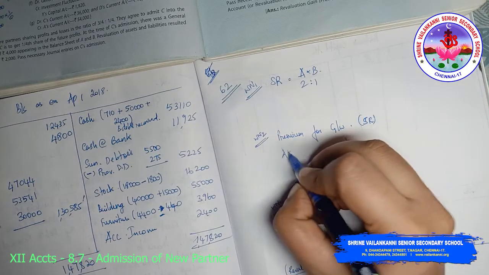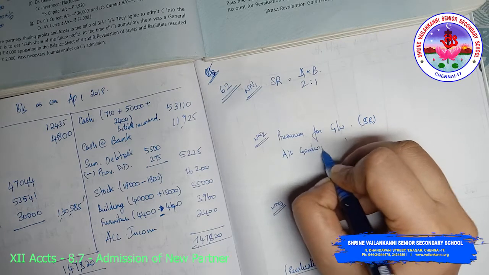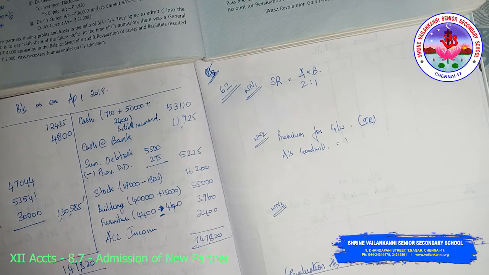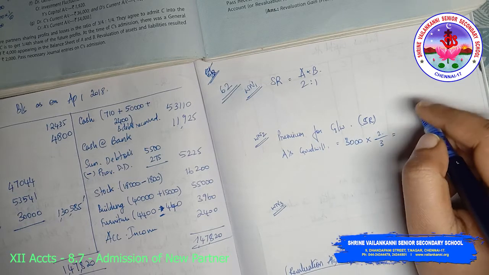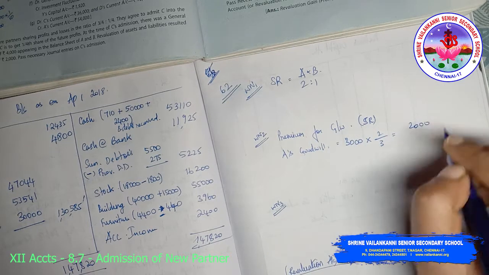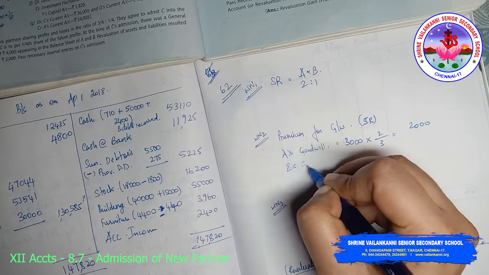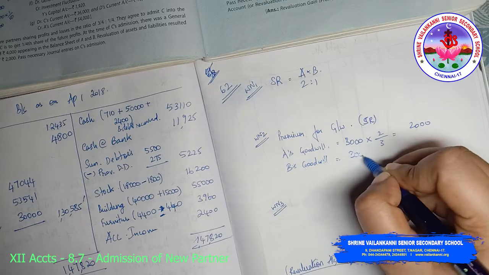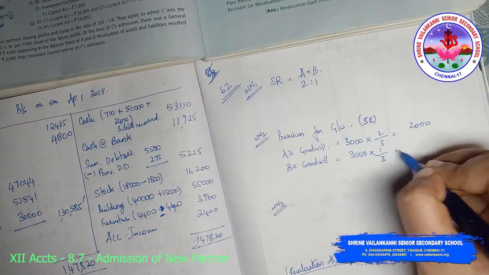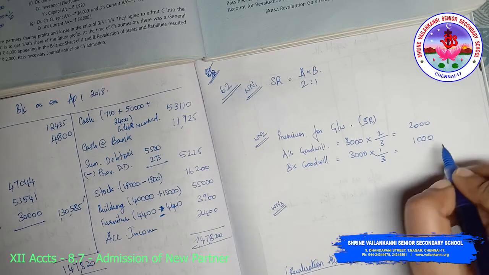So A's goodwill: total goodwill brought in by C is 3,000, 2 divided by 3, which is 2,000, and B's goodwill, that is 3,000 into 1 divided by 3, that is 1,000.